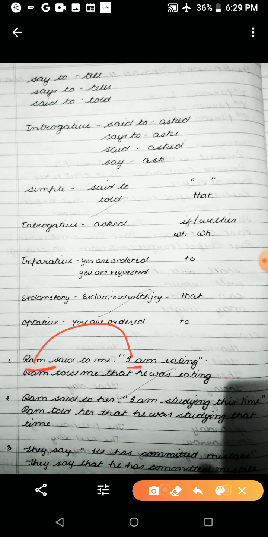Next is Ram said to her, "I am studying this time." Ram told her. This is also a kind of simple sentence, so Ram told her. We can use in place of said to, told, and in place of inverted commas we can use that. I is also first person. First person changes according to subject, and the subject is Ram, so in place of I we can use he. So he was studying that time. This time becomes that time. Nearness words become farness words.